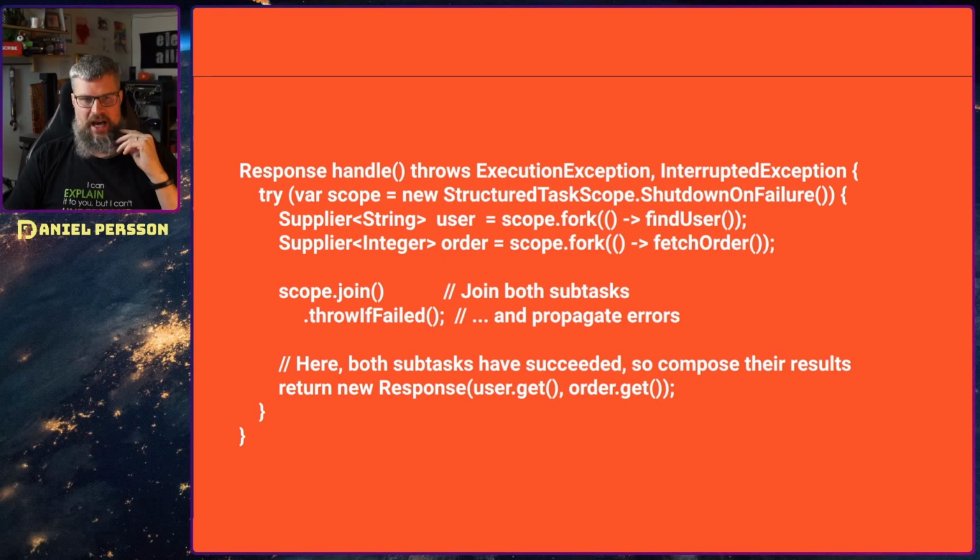So in this case, we have this handle function. We send something in and we want to shut down on failure. We will fetch a user and an order, and only when both of those have returned and we have joined this scope, and if it fails, we will throw an exception, of course. But if we can join these scopes, then we can return both values as a response later on. So it's a way of having separate tasks that we fork out and do simultaneously, but that we need the result to come back together as one result.